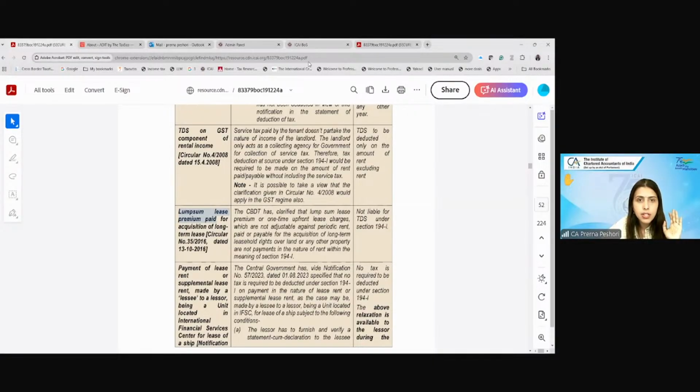Is the rental part clear? Ma'am, clear, ma'am. Rental part clear है, but I have a doubt related to GIFT City.